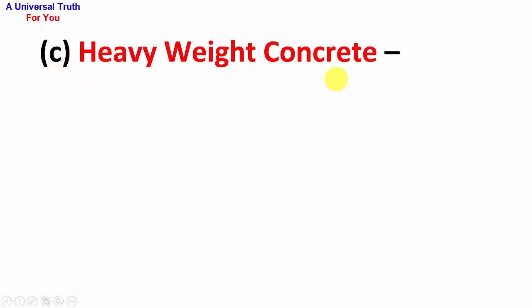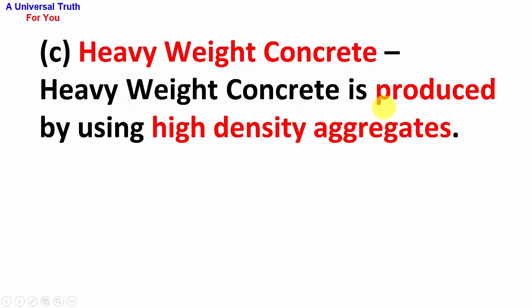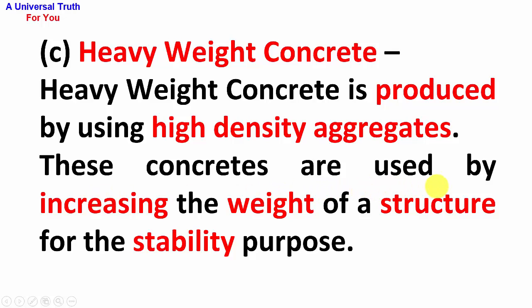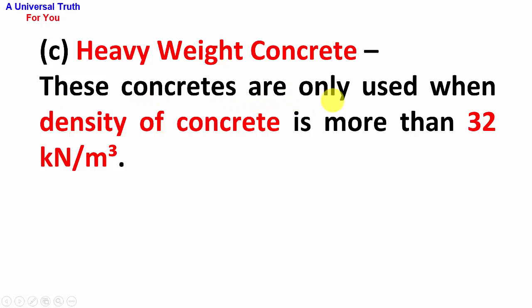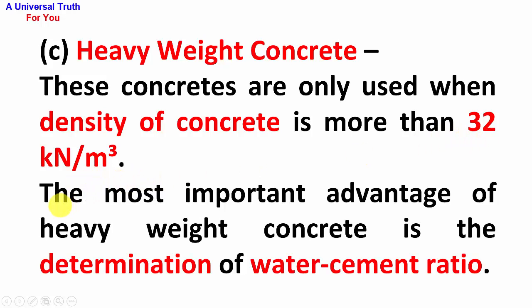C point, heavyweight concrete. Heavyweight concrete is produced by using high density aggregates. These concretes are used to increase the weight of a structure for stability purposes. These concretes are only used when the density of concrete is more than 32 kilonewton per meter cube. The most important advantage of heavyweight concrete is the determination of water cement ratio.